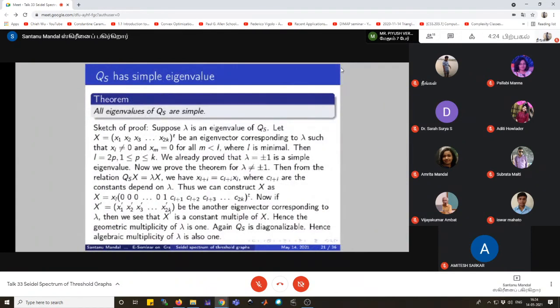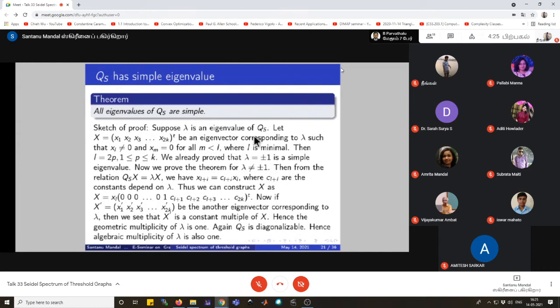The next theorem states that all the eigenvalues of QS are simple. To prove this theorem, we consider lambda an eigenvalue of QS and let the corresponding eigenvector be capital X, whose entries are x1, x2 up to x2k. Here capital X is the eigenvector corresponding to lambda such that xl is non-zero and xm is 0 for all m less than l, where l is minimum.